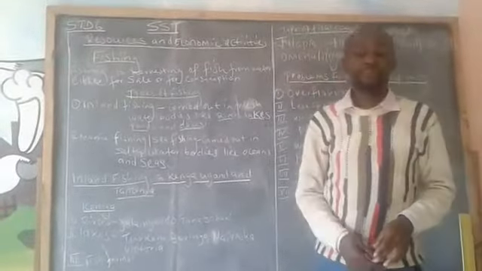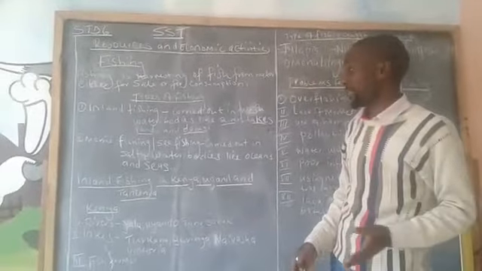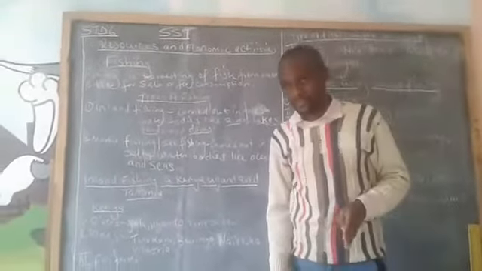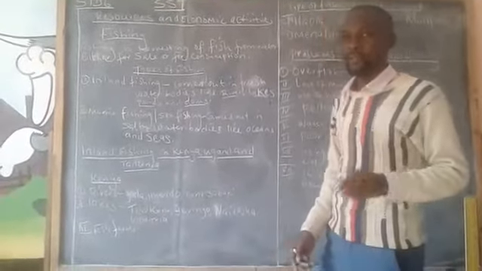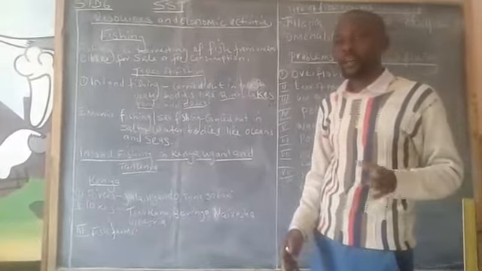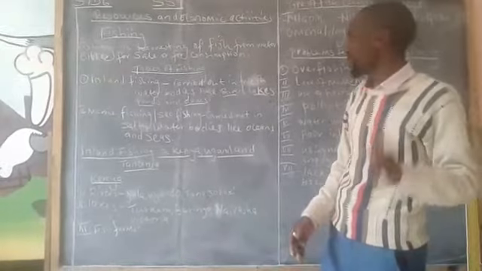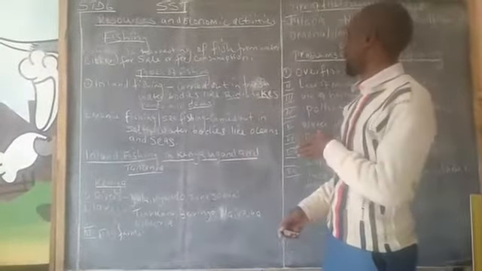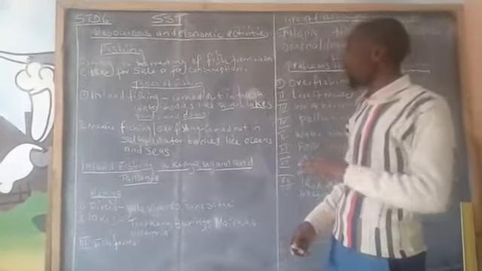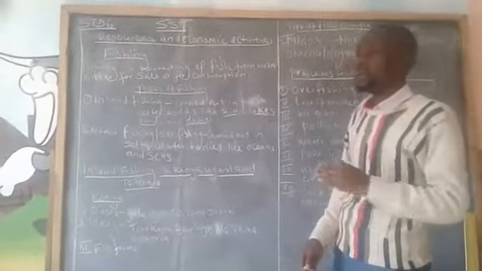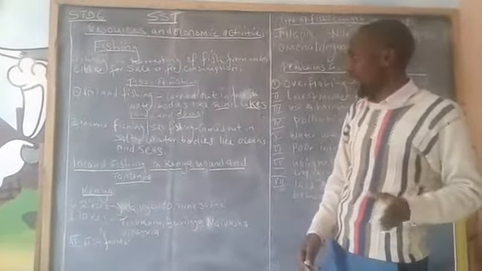Of types of fishing, we have two: inland fishing and marine or sea fishing. So what is inland fishing? Inland fishing is carried out in freshwater bodies. These freshwater bodies are rivers, lakes, ponds and dams. That is where inland fishing is carried out.